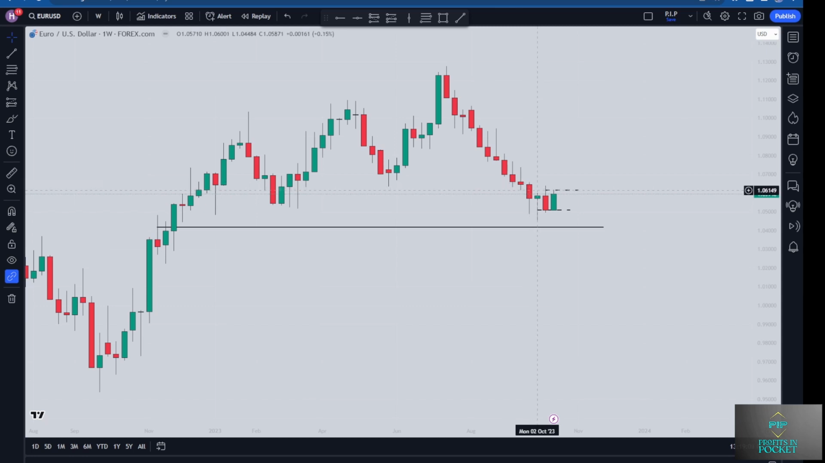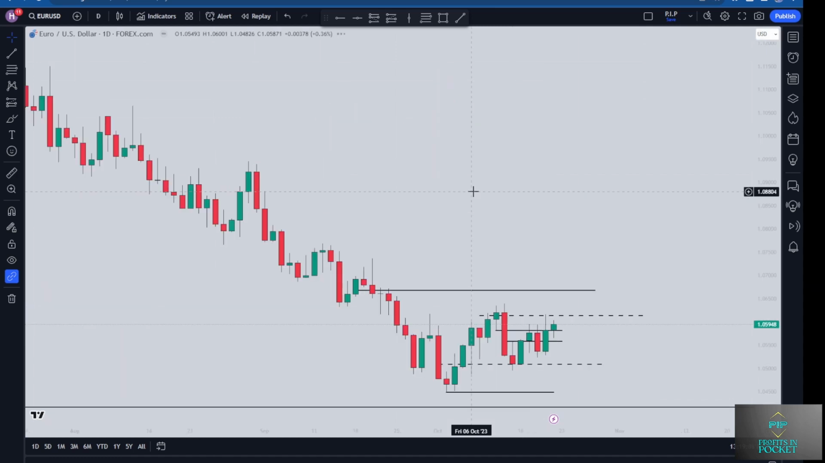If we get a close above the 106.15 level on the daily chart, we're no longer looking to be bearish and no longer looking to target the 104.20 area on the euro US dollar. So if we do get a close above that, our bias on the euro US dollar switches to bullish. Now let's switch to a daily chart for a little more detail.